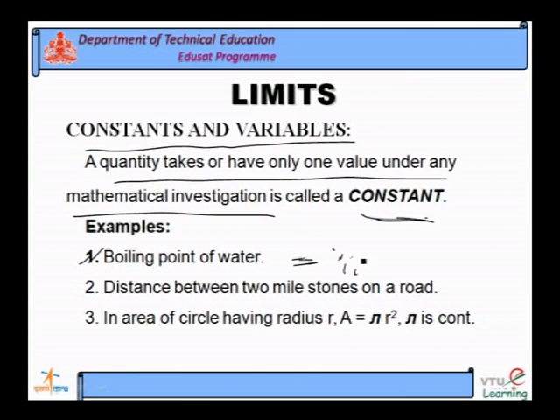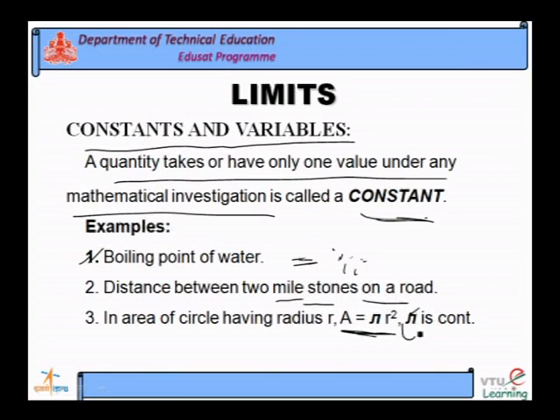The distance between two milestones on a road is also a fixed distance, so it can also be called a constant. In calculations like the area of a circle, we use the formula area is equal to pi r square.